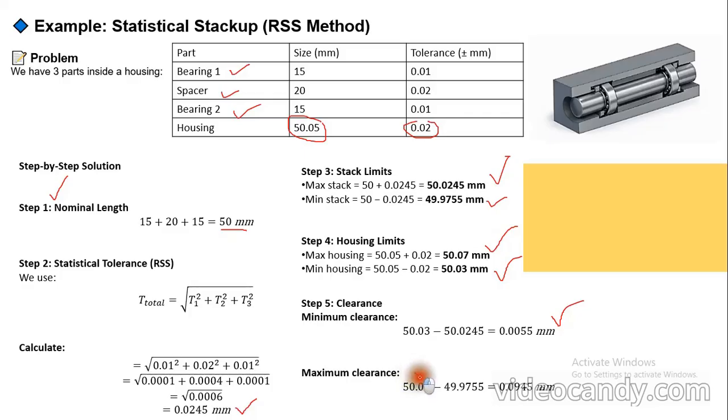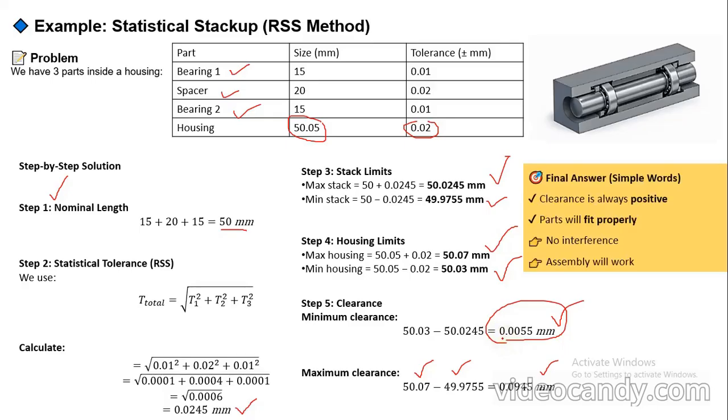Similarly, for the maximum, we find the value by subtracting the minimum stack limit, 49.9755, from the maximum housing limit, 50.07. You are going to get the answer of 0.0945 mm. Now, how do you feel about the assembly? Is it safe, or may it cause any interference? It is safe, because in both cases, if you see the value 0.0055, we are not getting a negative value. So there is no chance of forming an interference fit.